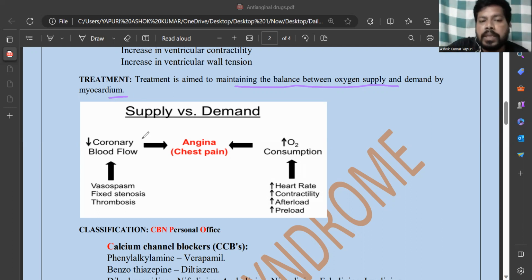Here simply I mentioned the diagram: decreasing coronary blood flow leads to vasospasm, stenosis. Stenosis also makes the blood vessel narrow and decreases blood supply to the heart. And thrombosis, clot formation, and increased oxygen consumption.